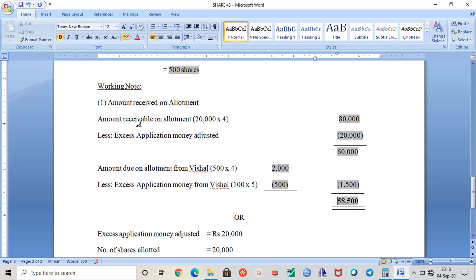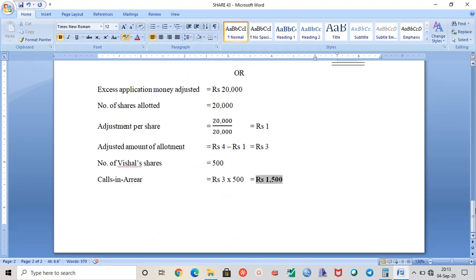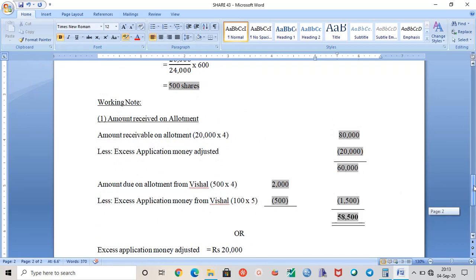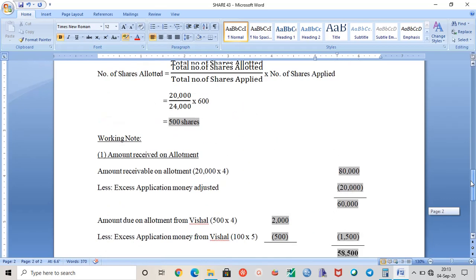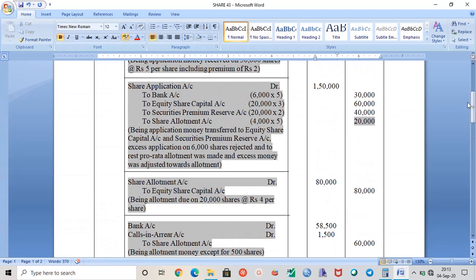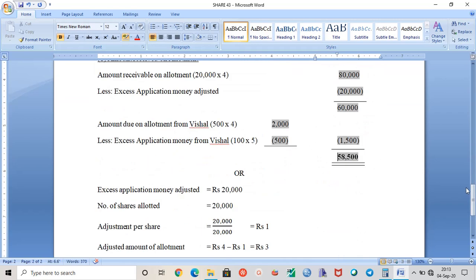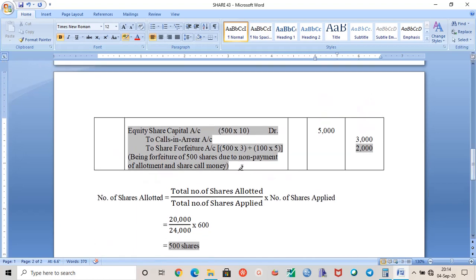So this is how you can approach this kind of question using this kind of working note. Be it any way, it will be the same. Please follow this because this is your main question. This is the main question that you will face in the examination. This is your question of pro rata allotment plus forfeiture plus reissue of forfeited shares. But here in this question we summed up in forfeiture only. There was no reissue here. So maybe in further questions we will see about the reissue also.